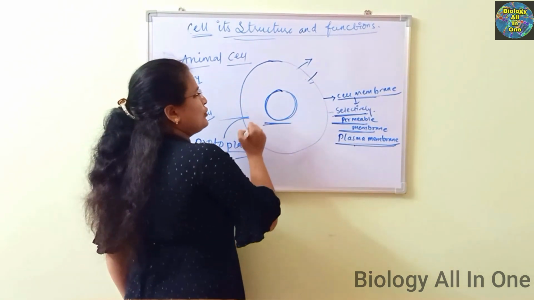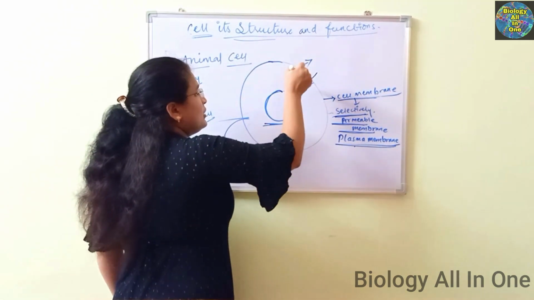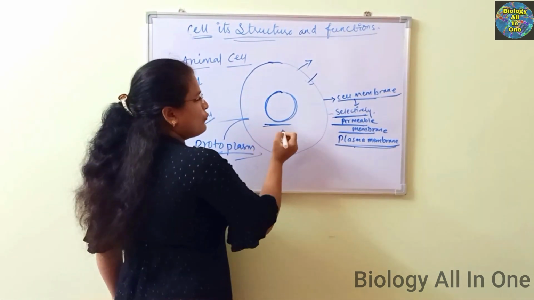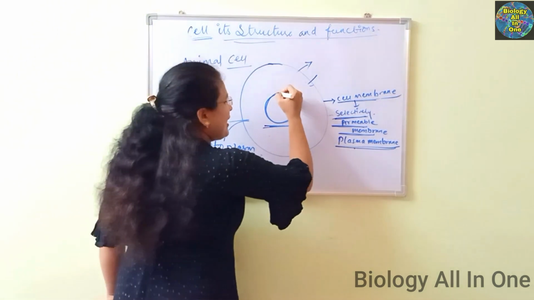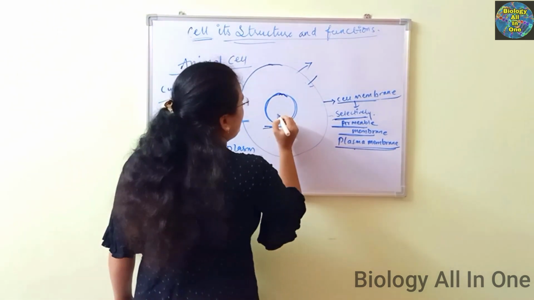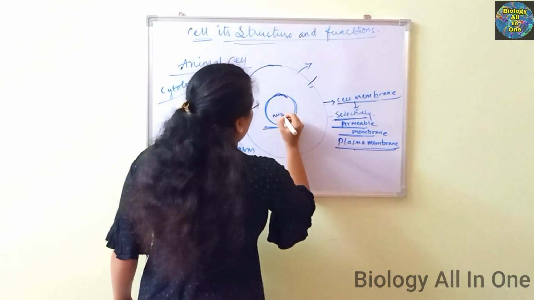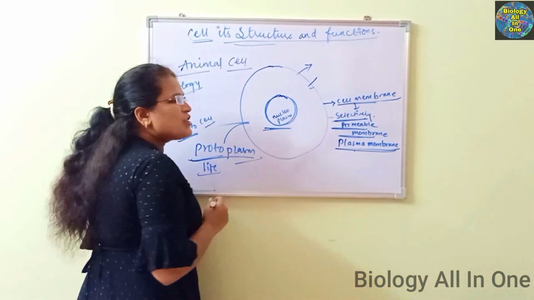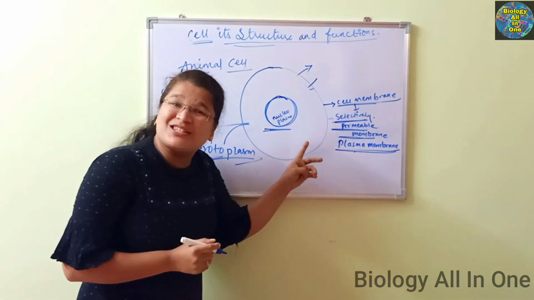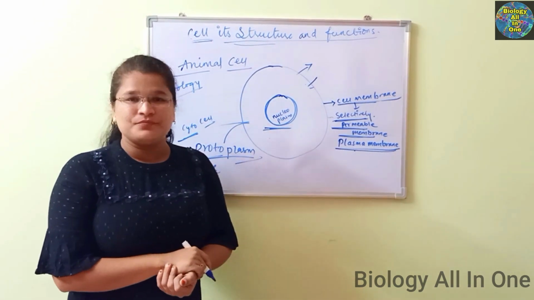See, I told you that the cell has a fluid called cytoplasm. Likewise, the nucleus also has a fluid called nucleoplasm. The fluid which is present inside the nucleus is known as nucleoplasm.